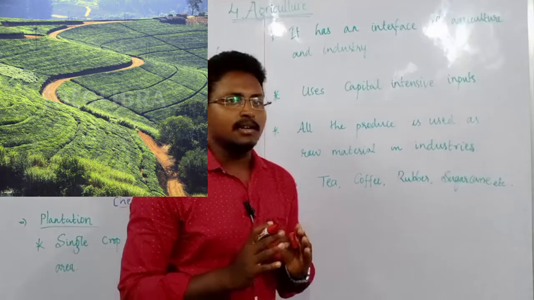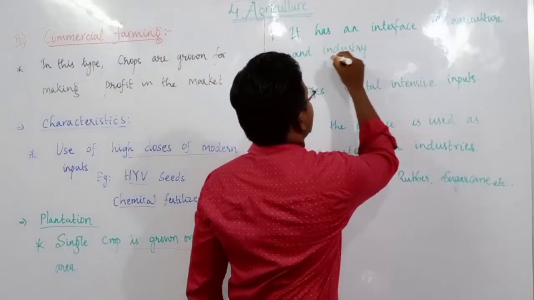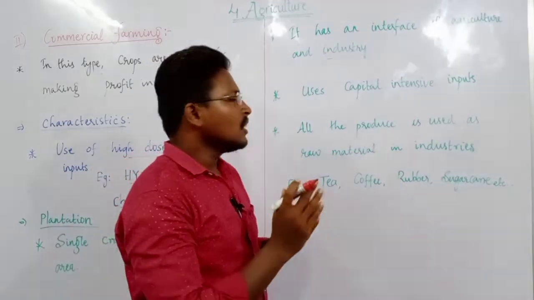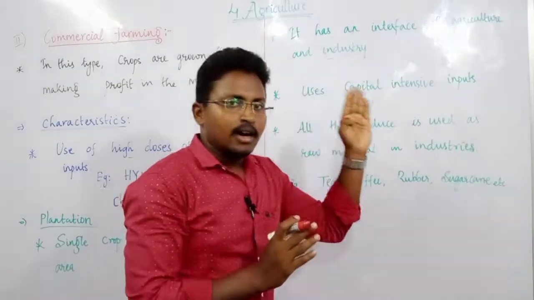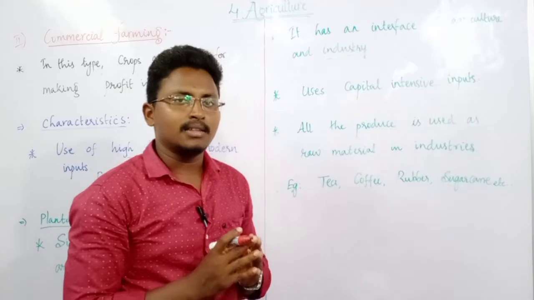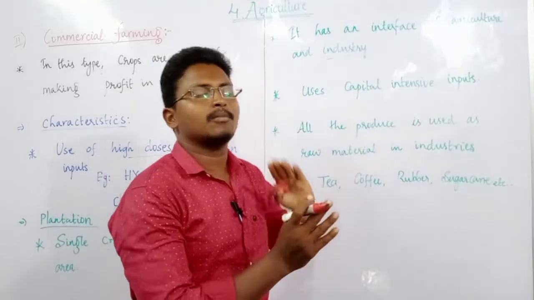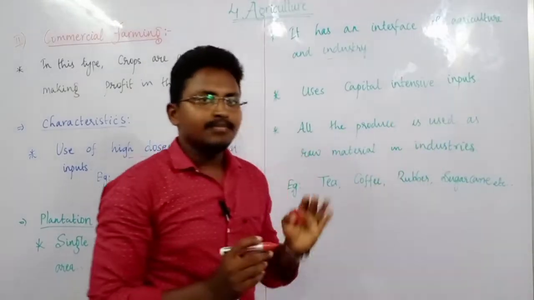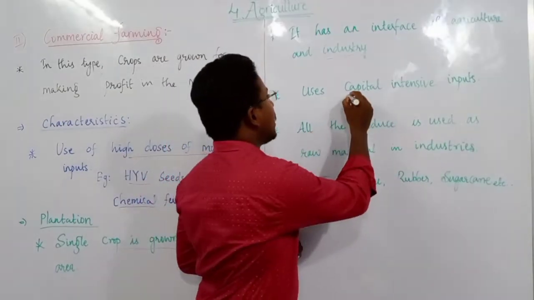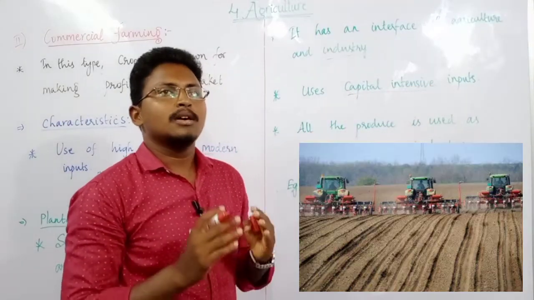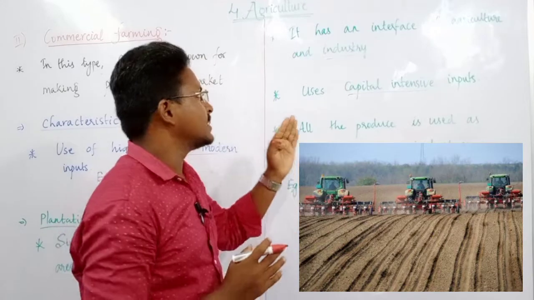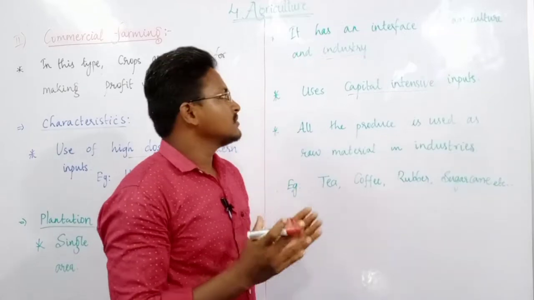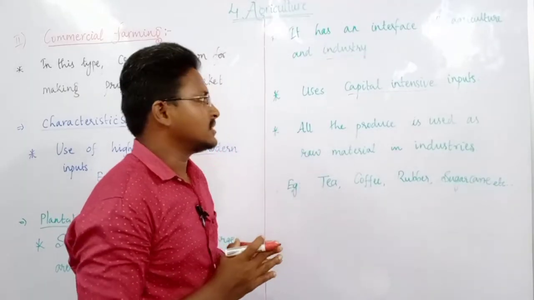And this plantation has an interface of agriculture as well as industry. Interface of agriculture and industry means all the industries mostly depend upon this plantation for getting raw materials. At the same time, this plantation also depends upon these industries to get some of the modern tools or inputs. As I told, this commercial farming uses capital intensive inputs by using some migrant labors. Capital intensive means using modern methods, modern technology, modern tools. So by using this, they do plantation type of agriculture.